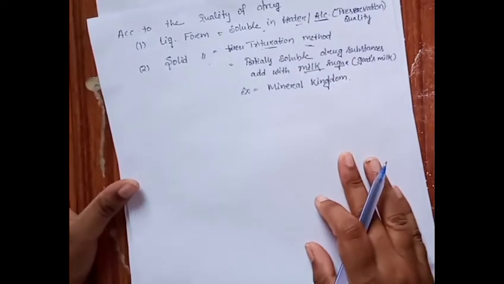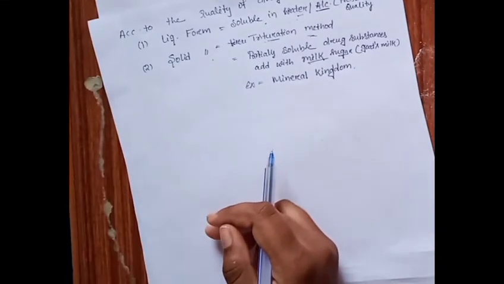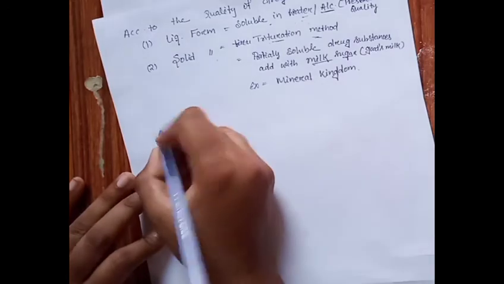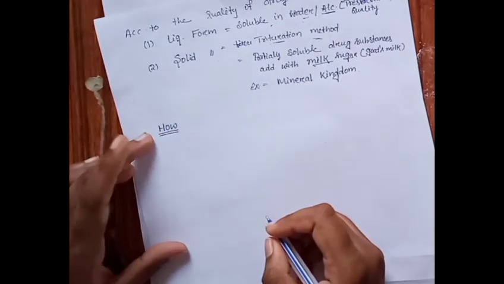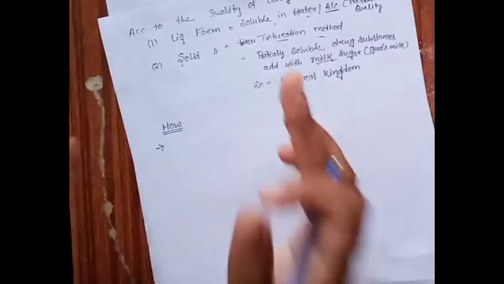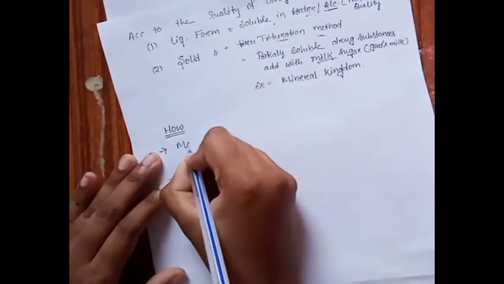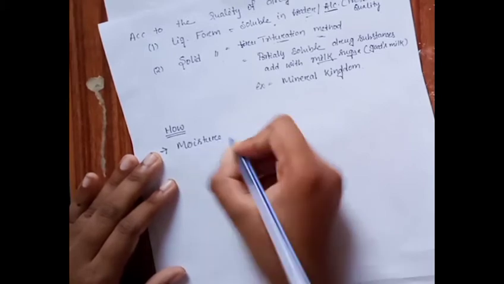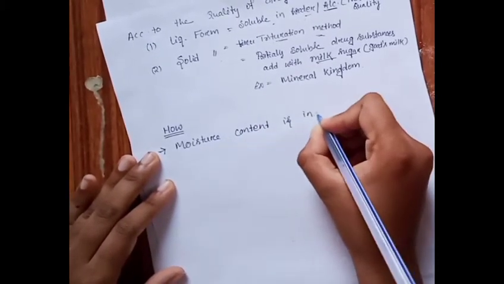Now we classify the drug substance preparation. Now we go towards how we prepare the drug substance, what is the process. Before we go towards the main thing, we should know the principle, that the main division between the old method and the new method is that moisture content is included in the new method.